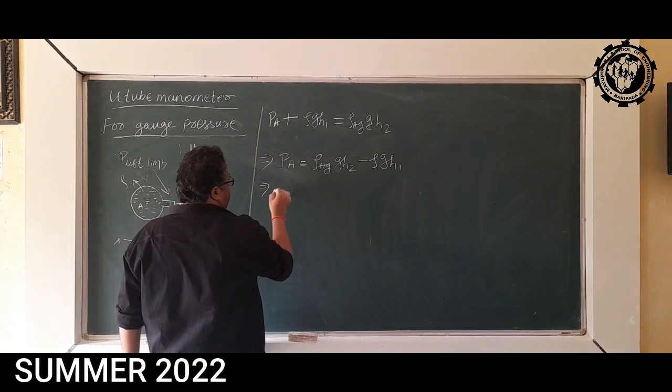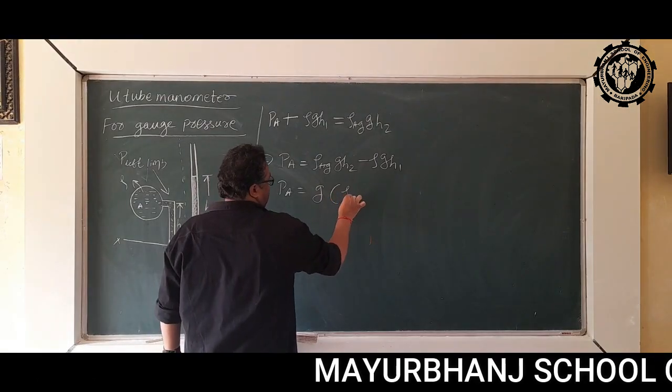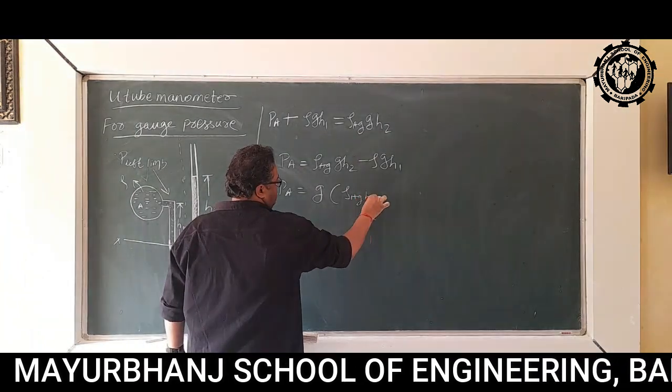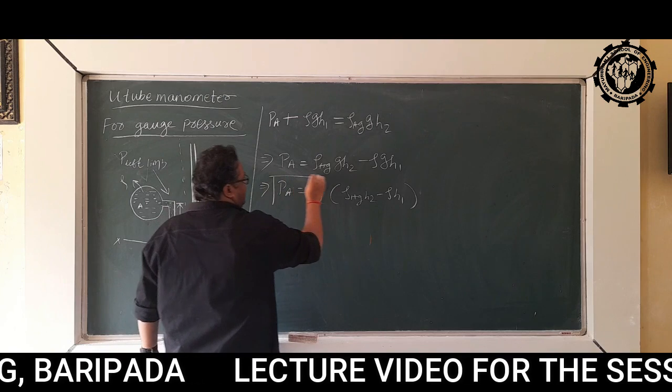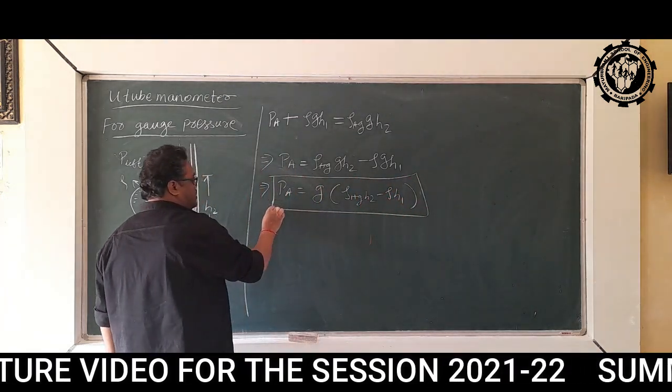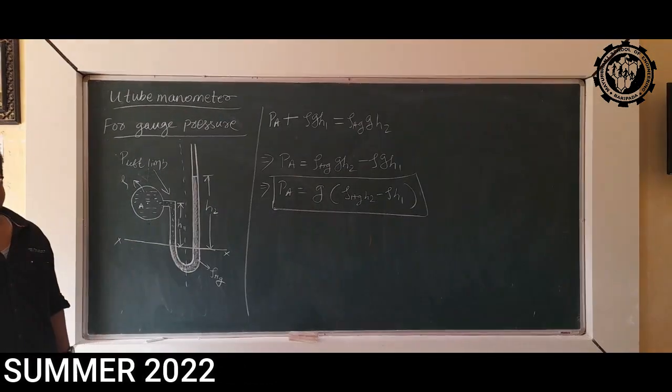So this implies PA is equal to G common, rho Hg H2 minus rho H1. This is how you can calculate pressure in a simple U-tube manometer.